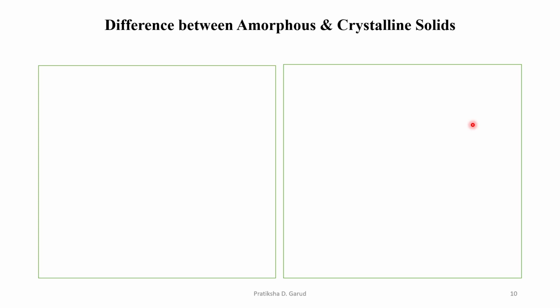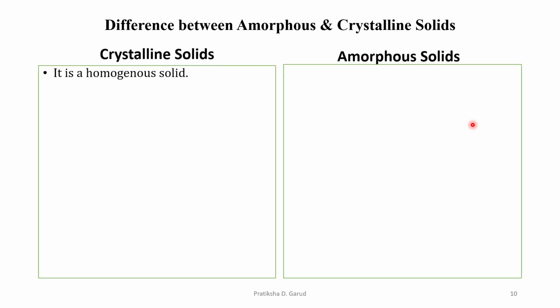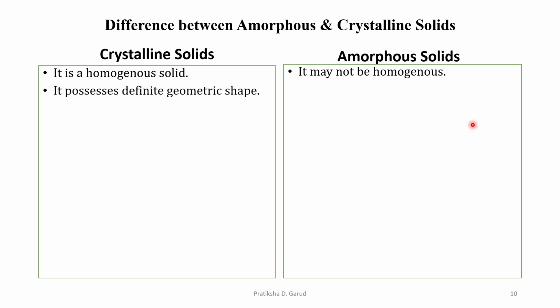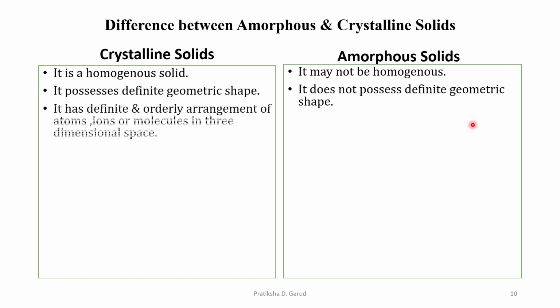Next point, let us see the difference between the amorphous and the crystalline solids. On one side we have the crystalline solids and on the other side the amorphous solids. The first point is that the crystalline solid is a homogeneous solid, whereas the amorphous solid is not. Crystalline solids produce a definite geometrical shape, whereas amorphous solids do not possess any geometric shape.